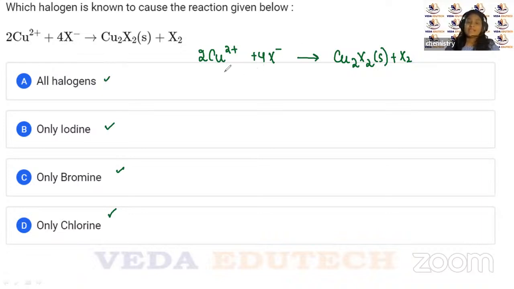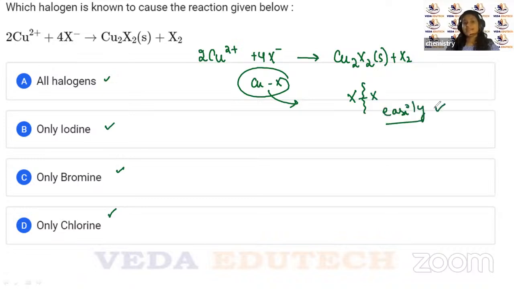Now, if we are trying to form a compound of copper with halogen, that compound is going to be formed where the bond between halogen and halogen can be broken easily, right? And as we know, when we go down the group in case of halogens, we have fluorine, chlorine, bromine, iodine.